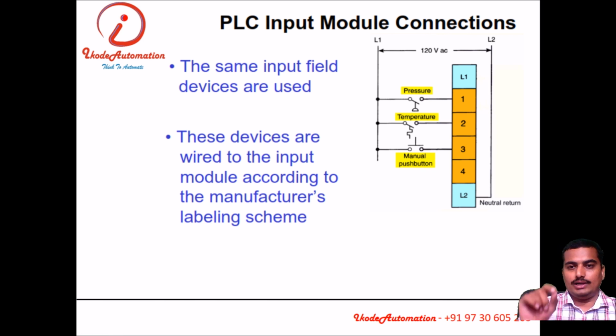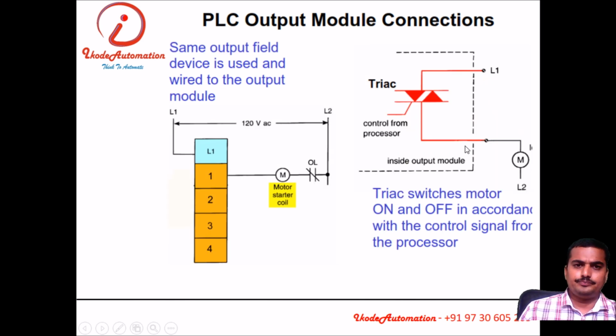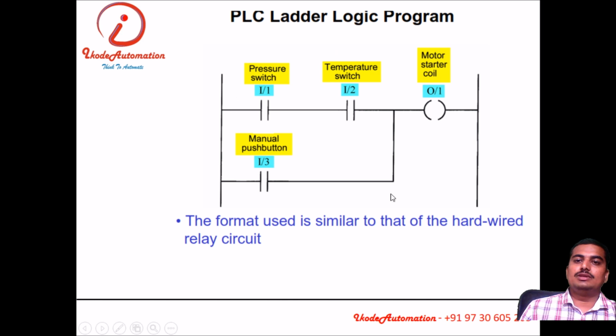If I need to achieve this scenario by means of a PLC, I take one PLC and connect the input sensors and push button to the input card of the PLC. I connect the pressure switch to input 1, temperature switch to input 2, manual push button to input 3, and the motor starter coil to the output card of the PLC, and I program this ladder into the PLC.